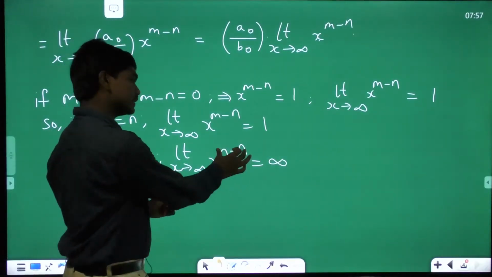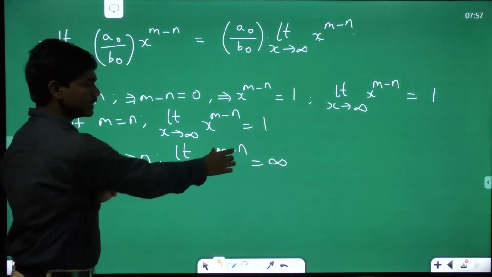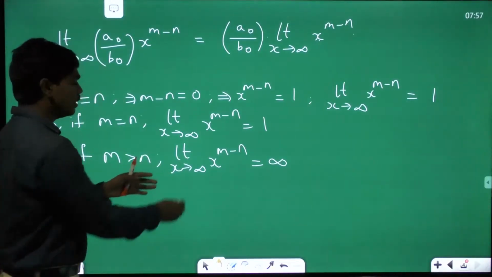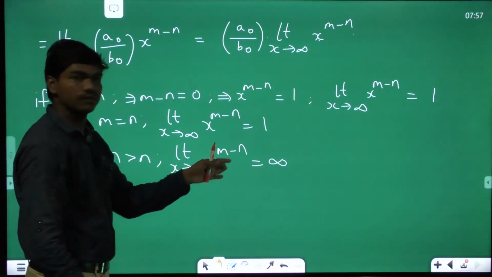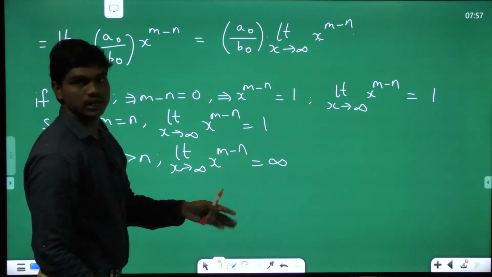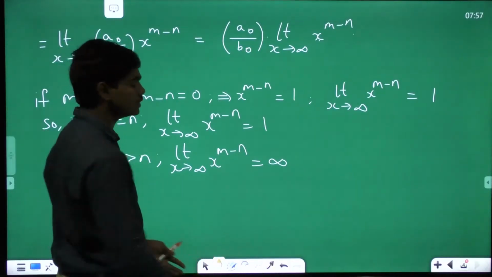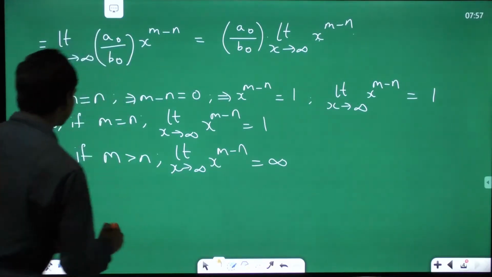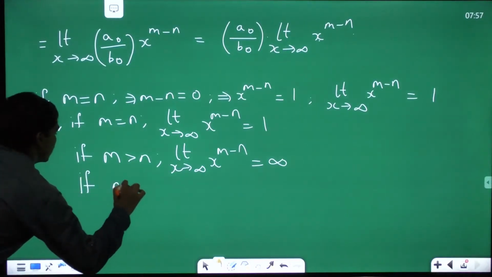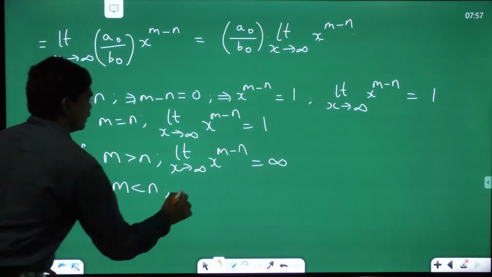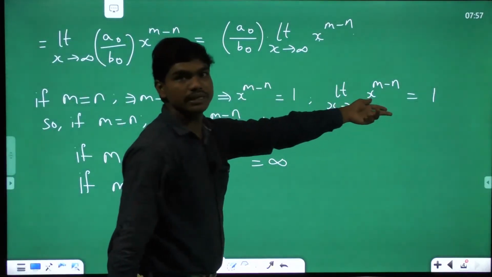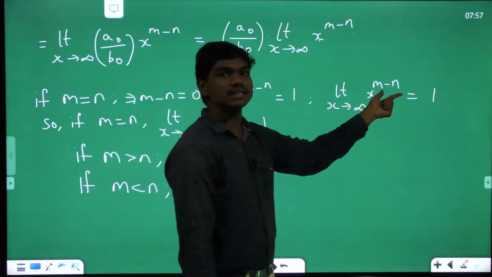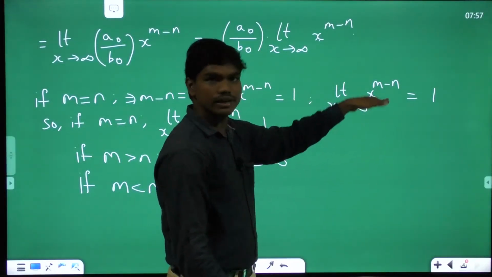When m is greater than n, m minus n is positive, and a positive power of x will give infinity when x is tending to infinity. Means when x is a very large number, this positive power of the large number is again a very big number, correct? Now what if m is less than n? Then m minus n is negative, which means x, which is infinity, comes into the denominator.